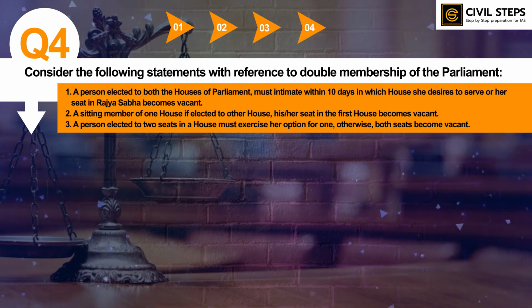Second, a sitting member of one house, if elected to the other house, his or her seat in the first house becomes vacant. Third, a person elected to 2 seats in a house must exercise her option for one, otherwise both seats become vacant. Which of the statements given above is or are correct?